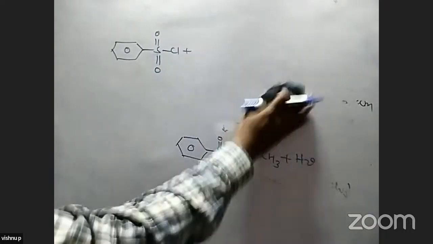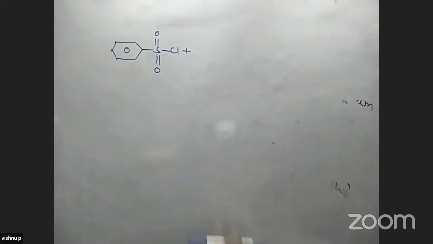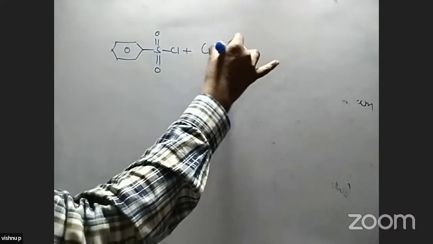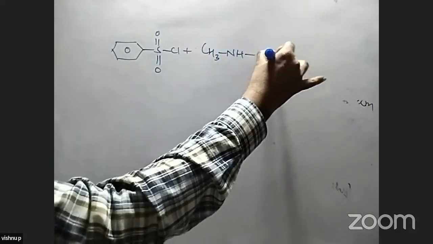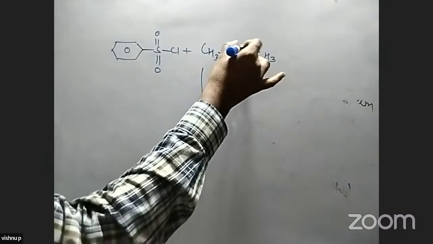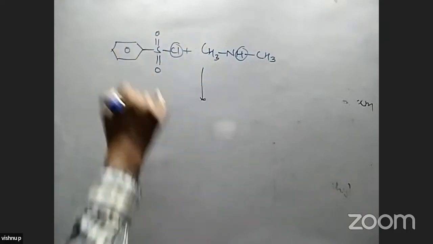But if you take a secondary amine, CH3NHCH3, again HCl is separated.